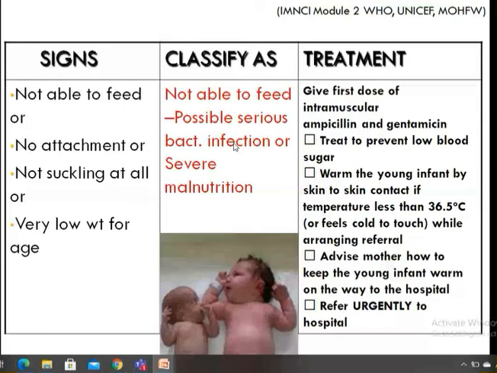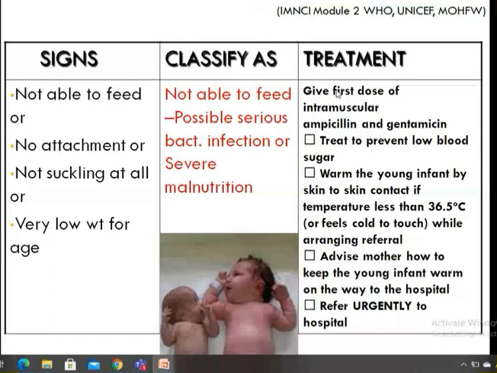So this treatment will treat all these problems. It will take care of all these etiologies. First give the first dose of IM ampicillin and gentamicin, then treat to prevent low blood sugar, then warm the young infant by skin to skin contact if temperature is less than 36.5.